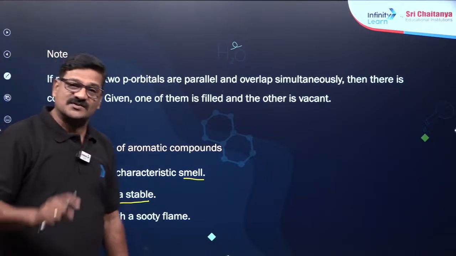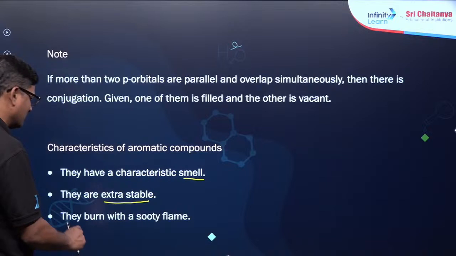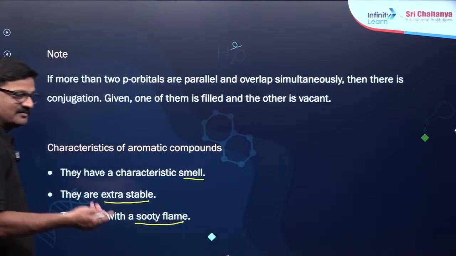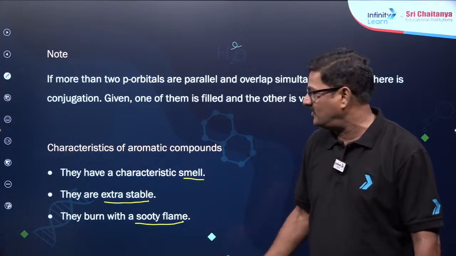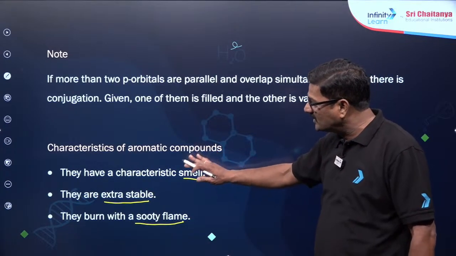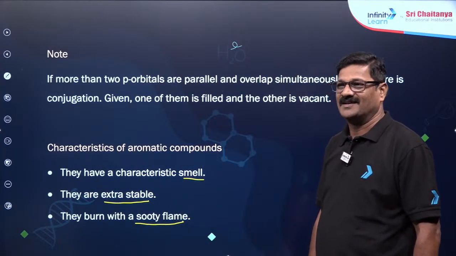Aromatic compounds have extra stability, and they burn with a sooty flame, with a lot of black smoke.